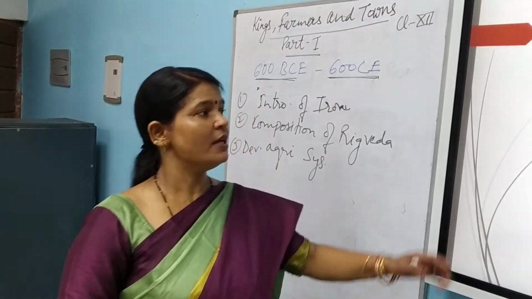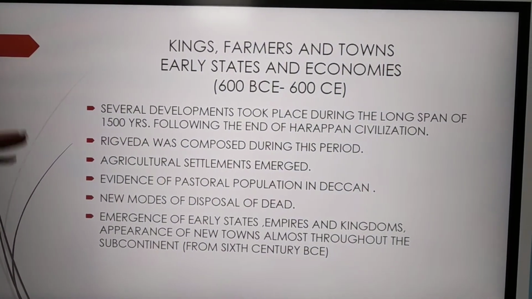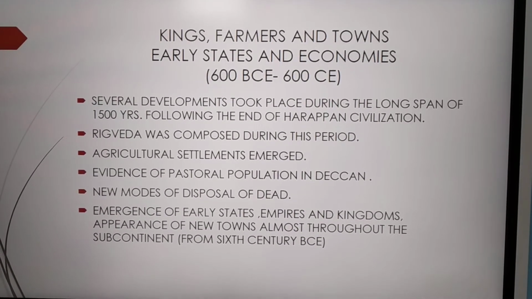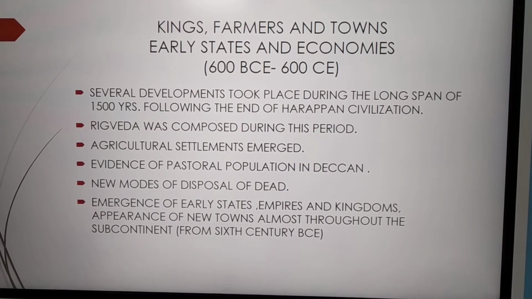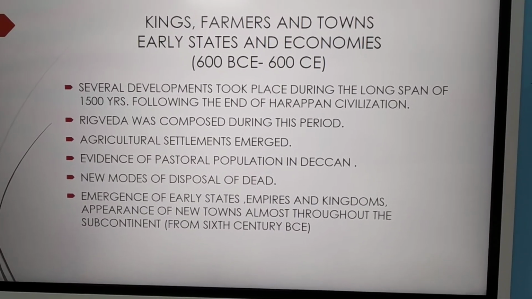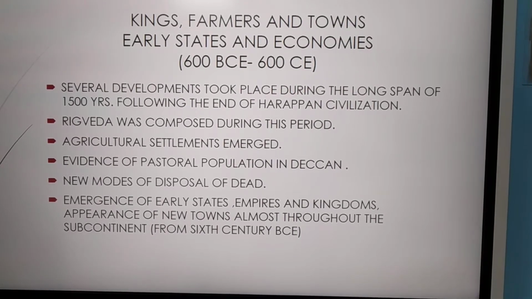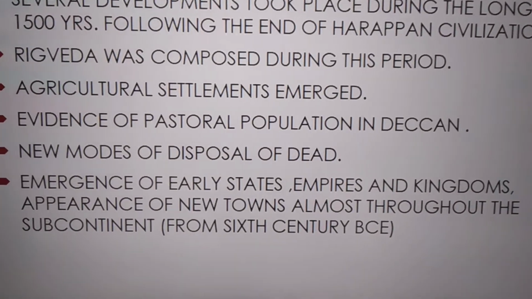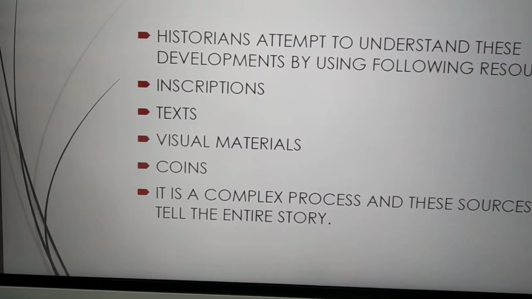These were the changes. See, the main points are: the Rig Veda was composed during this period. Agricultural settlements also emerged. Then the pastoral population in the Deccan, how they developed there and what the evidences are. Then new modes of disposal of the dead. Then the emergence of early states, empires and kingdoms, and the appearance of new towns almost throughout the subcontinent from the 6th century BCE. This is a remarkable period in Indian history.